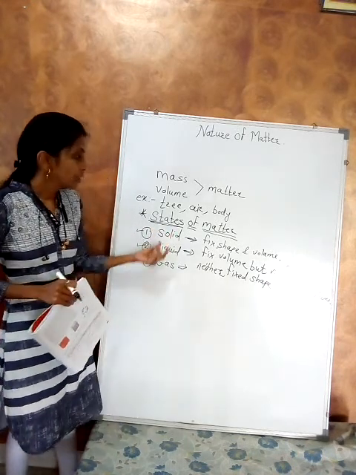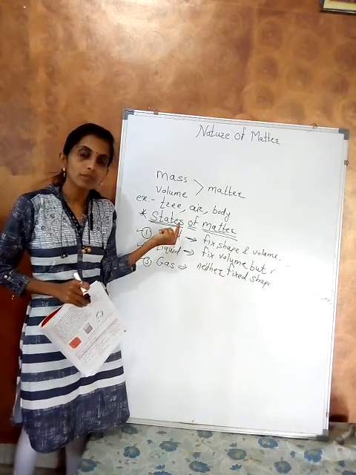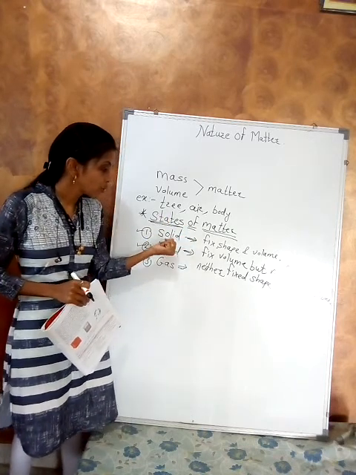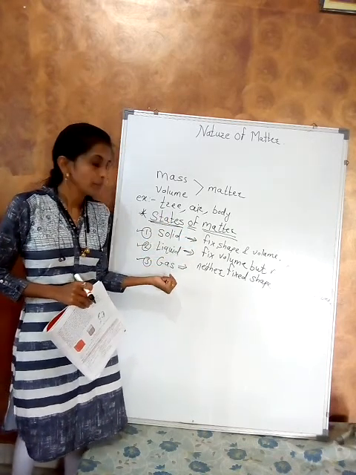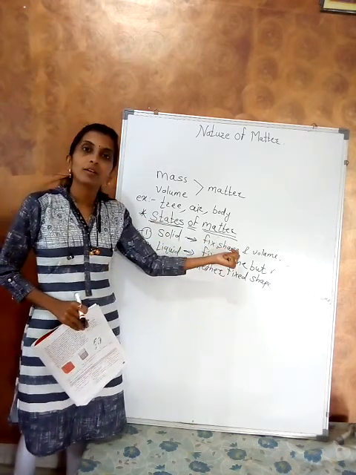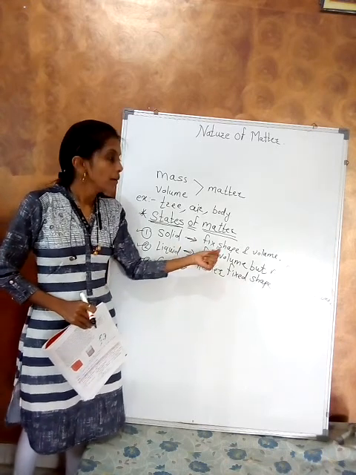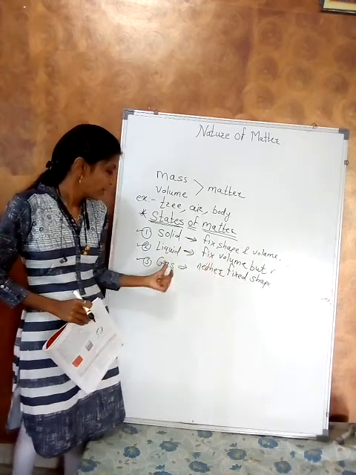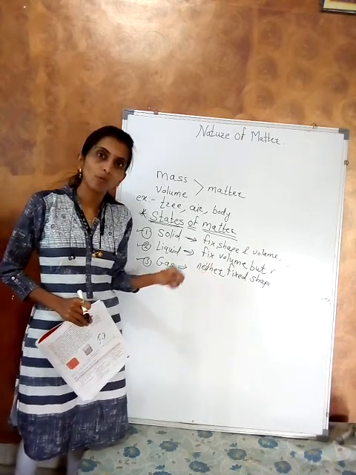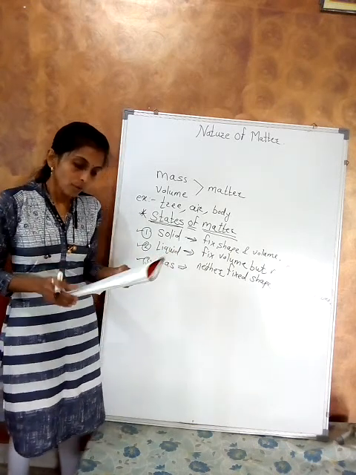So in this way we learned the three states of matter in this lesson: solid, liquid and gas. I repeat: solid has a fixed shape and volume. Liquid has a fixed volume but not a fixed shape. Gas has neither a fixed shape nor a fixed volume. Is it okay?